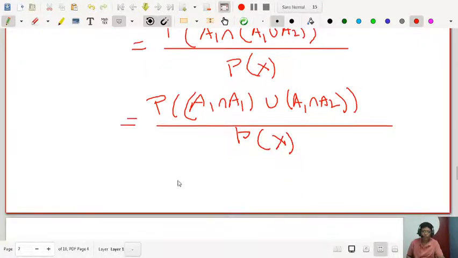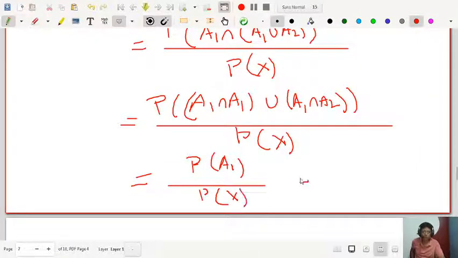Now A1 intersection A1 is A1, but A1 intersection A2 is phi, an impossible event, because they cannot simultaneously be lying and speaking the truth. That is impossible, so this is a null set. A union with the null set gives just the probability of A1. So the result is the probability of A1 divided by the probability of X.